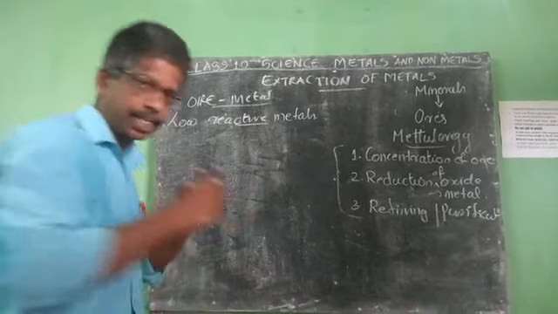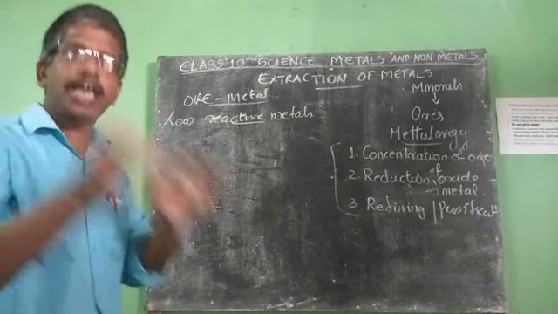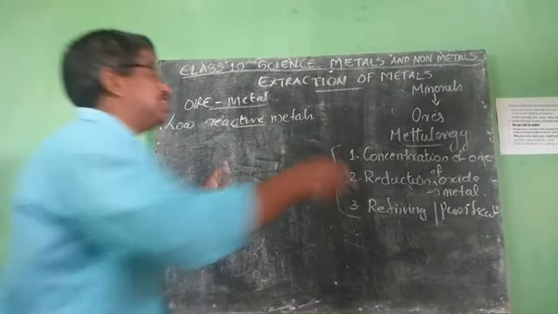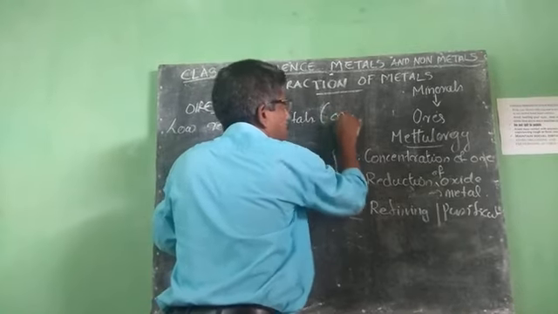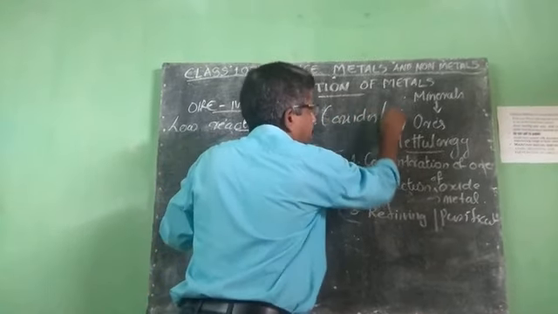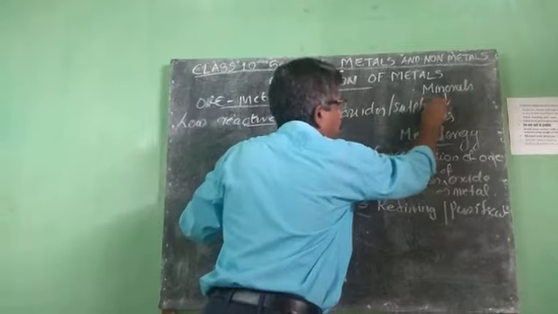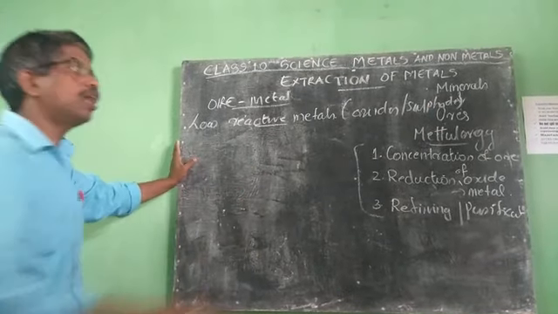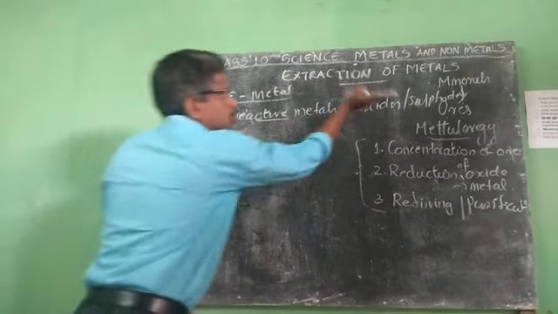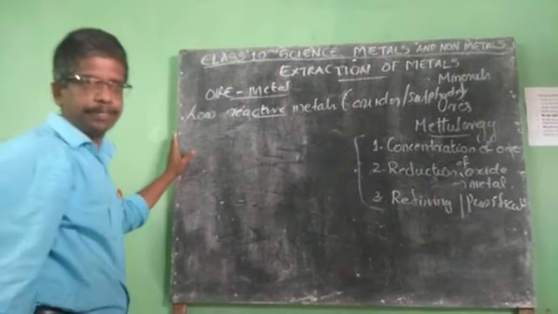From there we select the ore. Clear? The low reactive metals are generally found either in the form of their oxides or in the form of sulfides. How do we get metal from these oxides or sulfides?